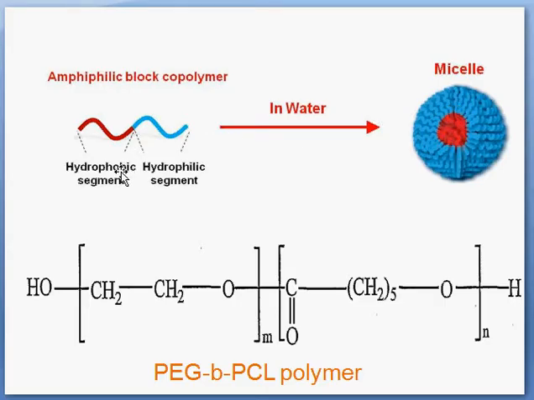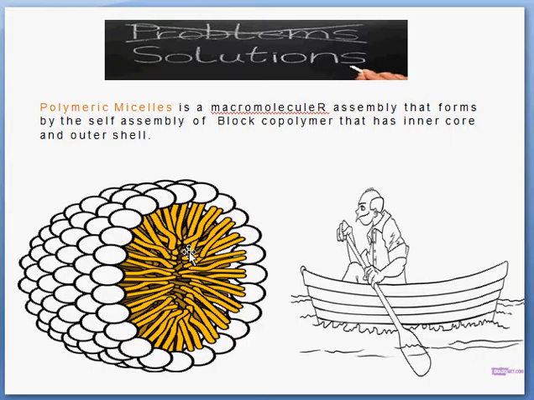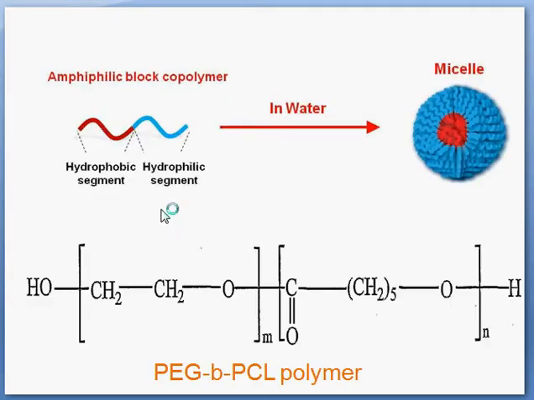Take an example of block copolymers: this is polyethylene glycol, which is the hydrophilic segment, and another is polycaprolactone, which is hydrophobic. You can observe that a higher number of CH2 groups makes it hydrophobic. So this block copolymer has dual properties, hydrophilic and hydrophobic. When it dissolves in the water, it forms these types of micelles, where we inject the drug of interest, which enables the treatment of the patient.